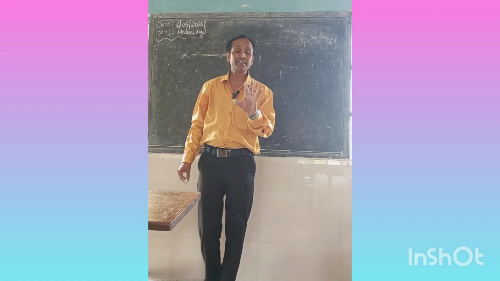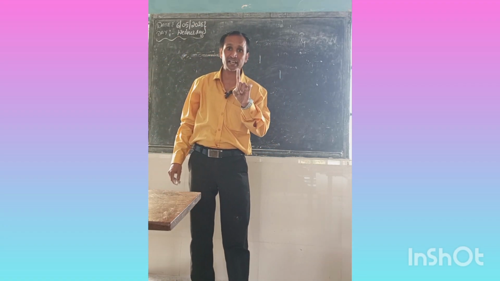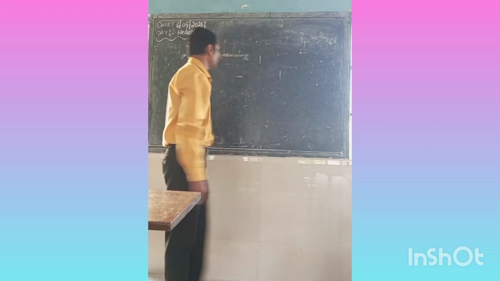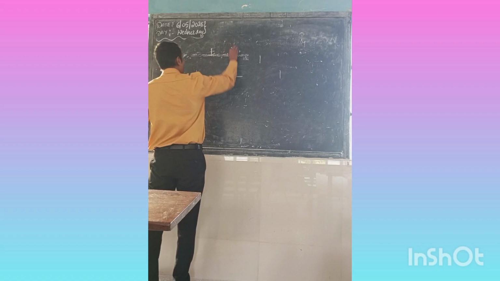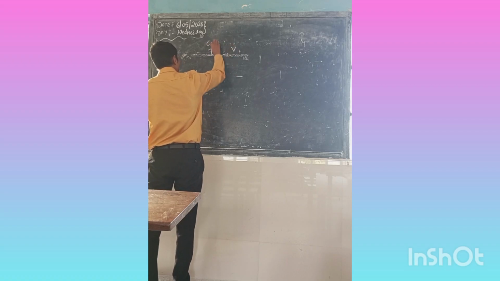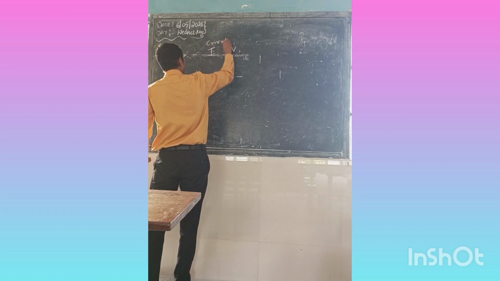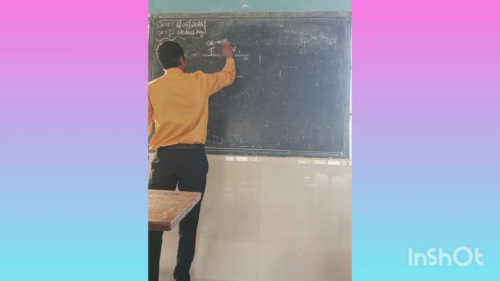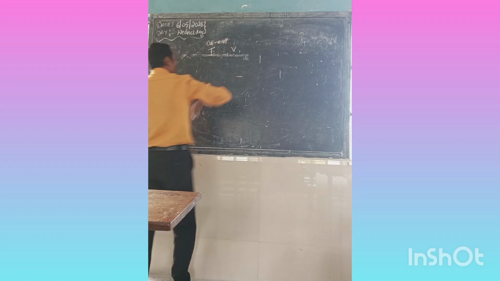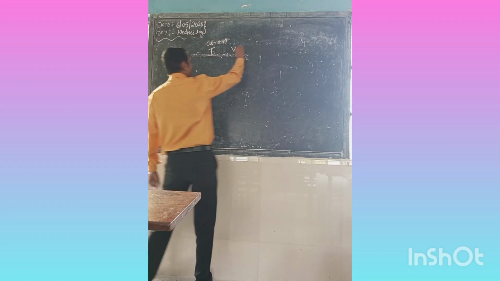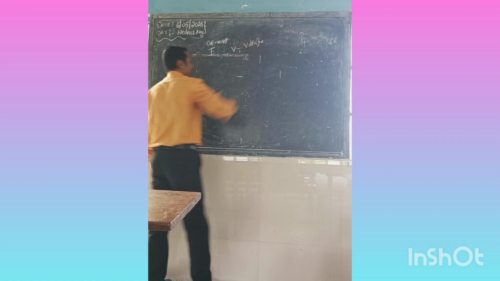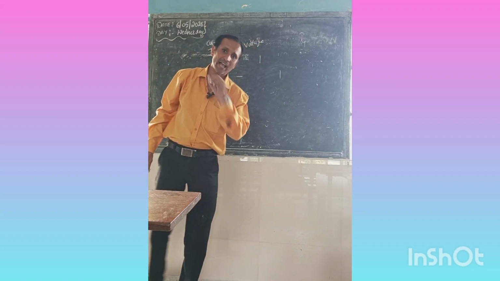He conducted an experiment to find the relationship between the current I and the voltage V.